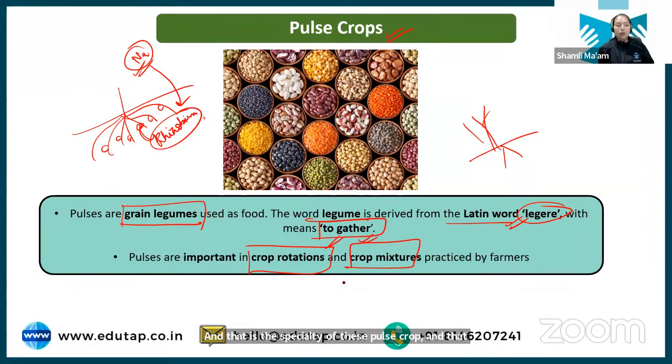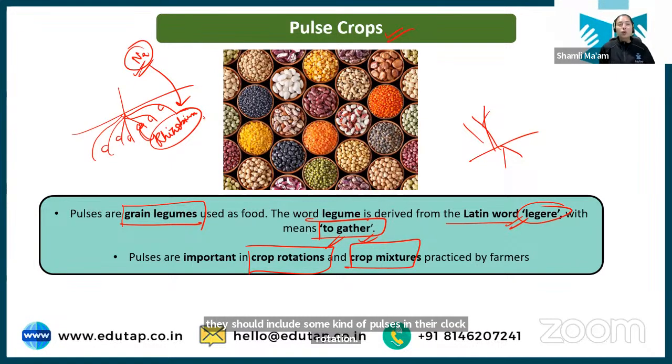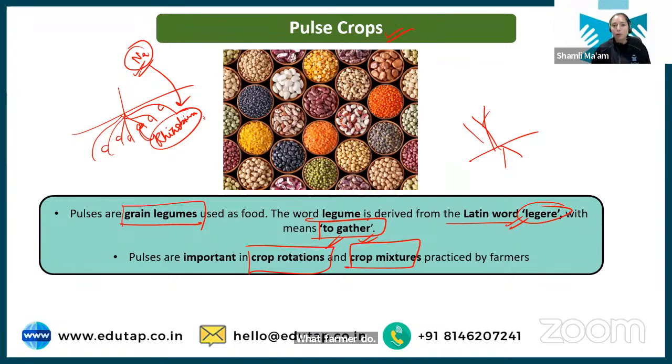That is why farmers are always recommended to include some kind of pulses in their crop rotation. What does a farmer do? Farmers grow rice and wheat crops, and these crops are not adding anything to the soil, rather they are taking all the nutrients from the soil. So if farmers include legumes in between rice and wheat, this legume will help to restore the fertility